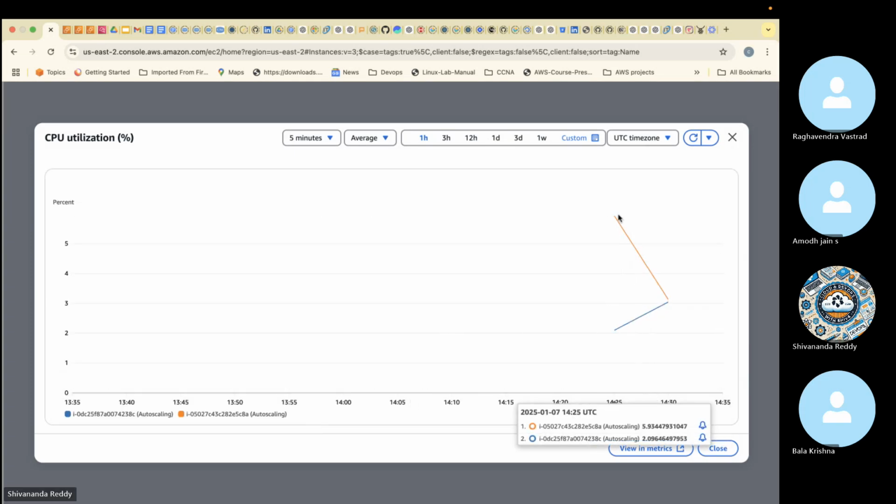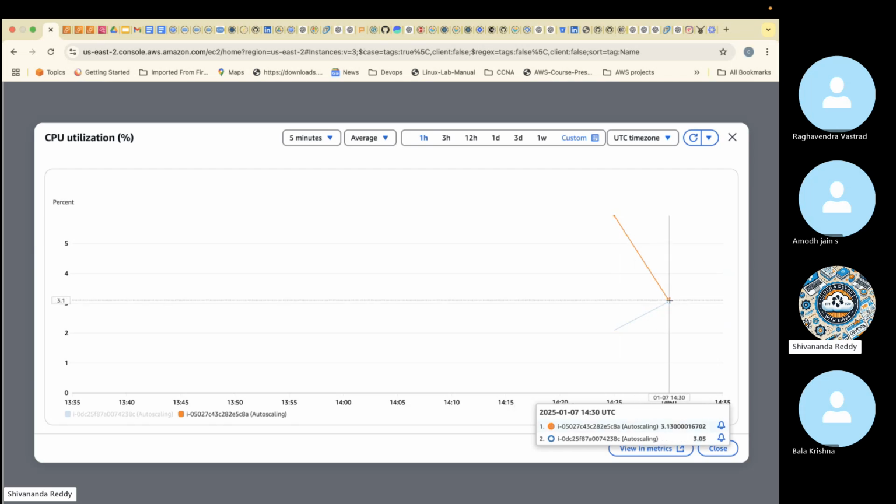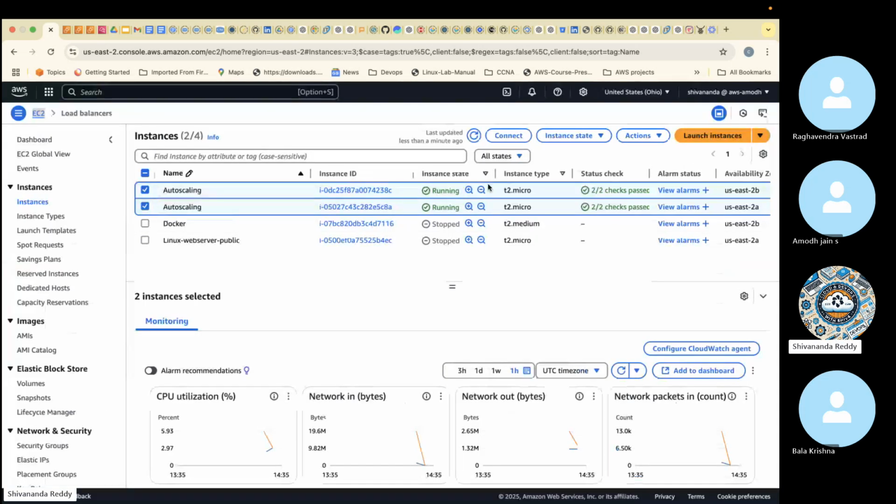See, earlier it went to 5%. It came down to 3% now. On average it will take some time. Okay, so I'll delete these two servers, guys. These two servers are there, right? In front of you guys only, and terminate these servers. Look at terminate, delete instances are there, right?